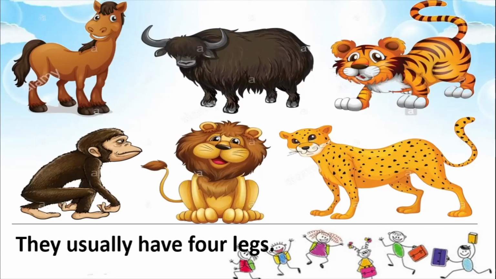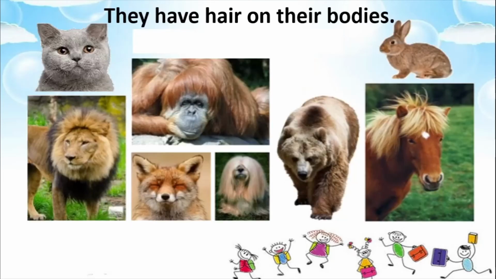So see here, you can see the horse, the yak, the tiger, the leopard, the lion, the monkey. Most of them have 4 limbs. And then these animals which suckle their young ones also have hair on their body. So look at all the pictures here. You can see the cat, the lion, the orangutan, the rabbit, horse, bear, dog, fox, all of them, you will see that they have hair on their body.